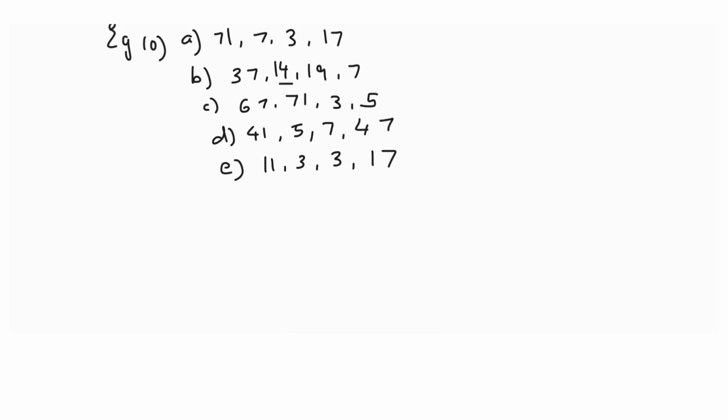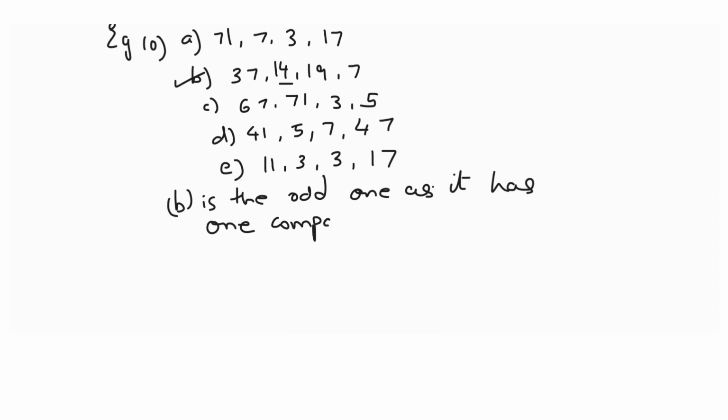Only this one is a composite number, so B is the odd one. B is the odd one as it has one composite number. The rest of them have all prime numbers. Is that clear, students? Now let us proceed to choosing the odd alphabet group.